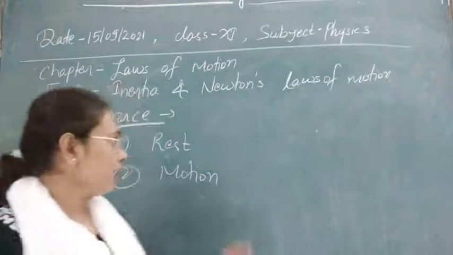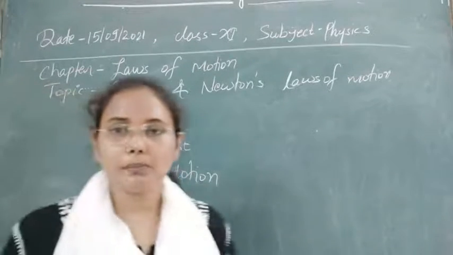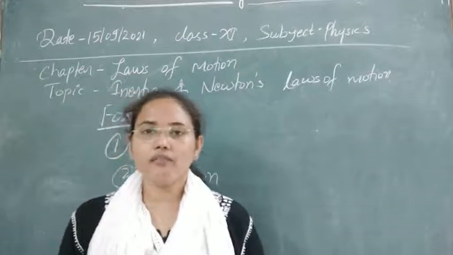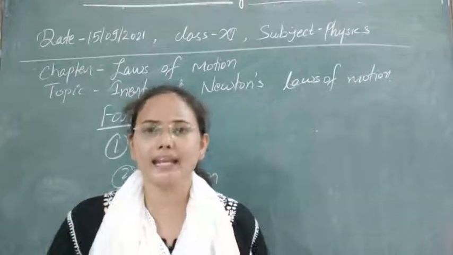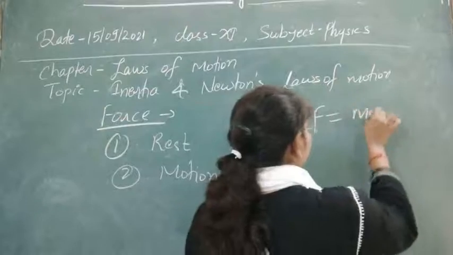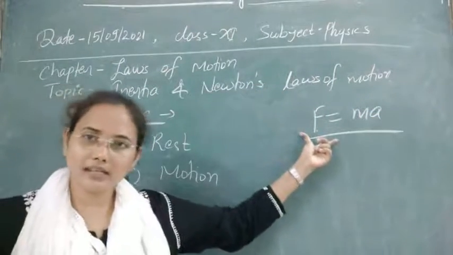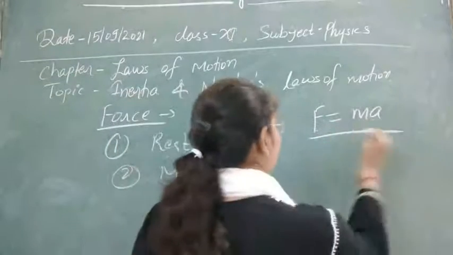Next, whenever our body is in motion, suppose it is moving with uniform velocity. For uniform velocity, we don't have to apply any kind of force on it. Later, when we study Newton's second law of motion, force is defined as F equals ma.